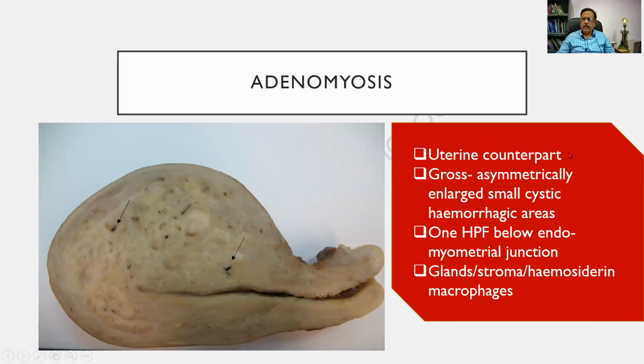This is the uterine counterpart of endometriosis, asymmetrically enlarged, and there are small cystic areas. And microscopically, you find it will be one high power field below the endomyometrial junction. Glands, stroma, hemosiderin-laden macrophages. At least two of these must be present.